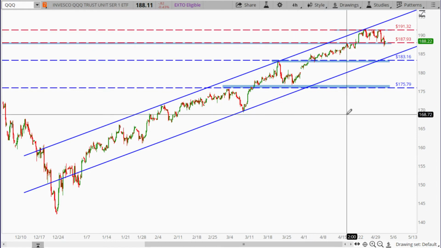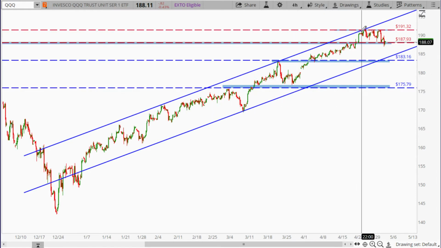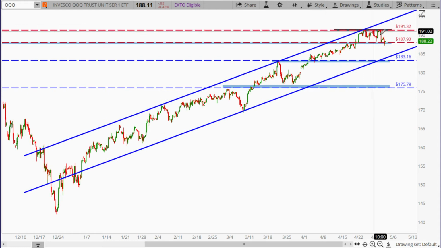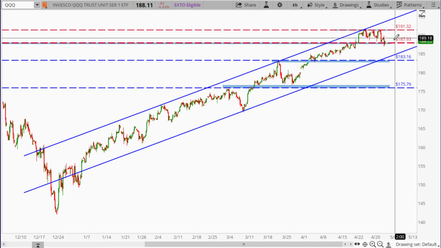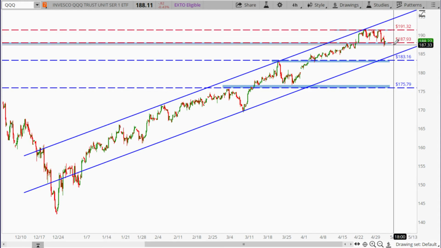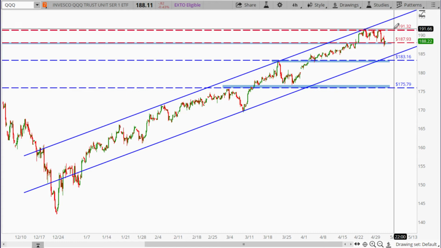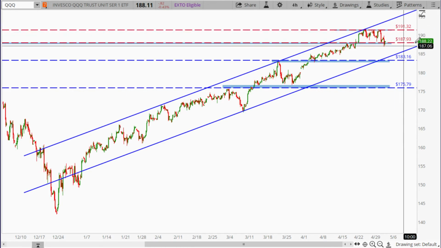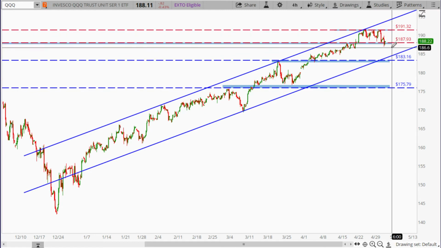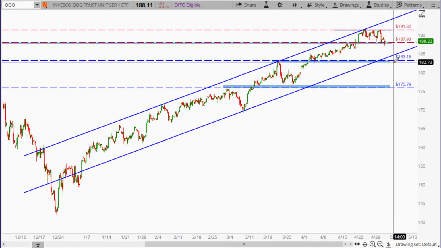Looking at the QQQ, the Nasdaq 100 ETF, ever since it made an all-time high, been backing off from it, and right now it's trying to hold this 187.93 support. If it could hold this support level and bounces back, then the 191.32, which is the all-time high, will be the potential resistance. But if it failed to hold this 187.93, then I'd be looking at this 183.16 as potential support level to keep an eye on.